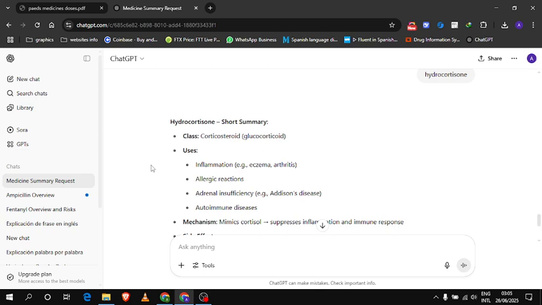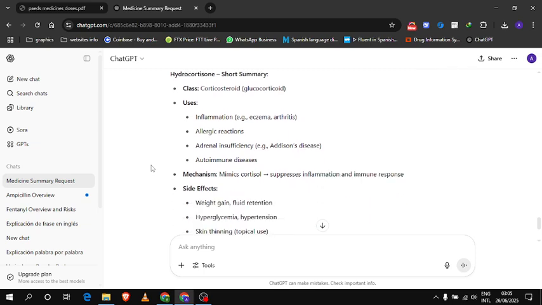Hydrocortisone, short summary: class, corticosteroid. It is a glucocorticoid. Uses: inflammation, allergic reactions, adrenal insufficiency, autoimmune diseases. So yeah, it is used in Addison disease where there is decreased cortisol. The mechanism: it mimics cortisol, suppresses inflammation and immune response.